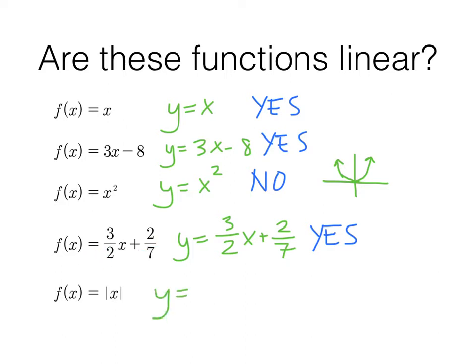And this one, we could write it y equals the absolute value of x. That is not linear, because it's got the absolute value on it. To be specific, that graph is linear on both sides, but it makes a V shape, which should be easy to remember because absolute value has a V in it, with value.